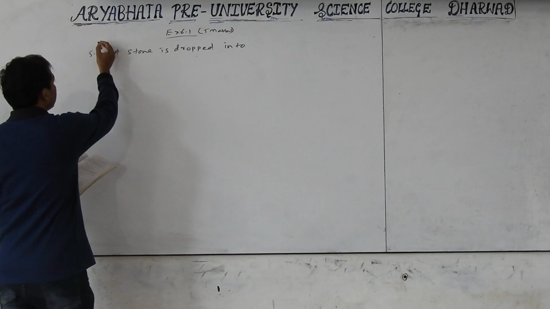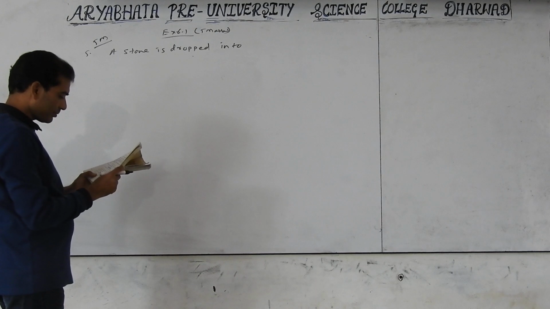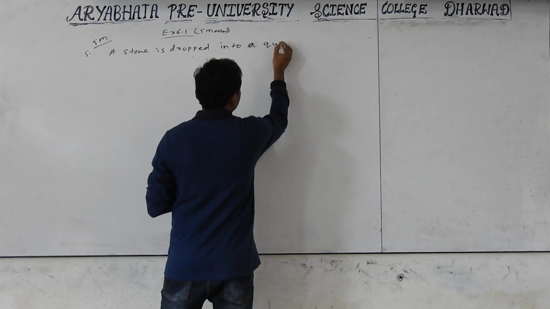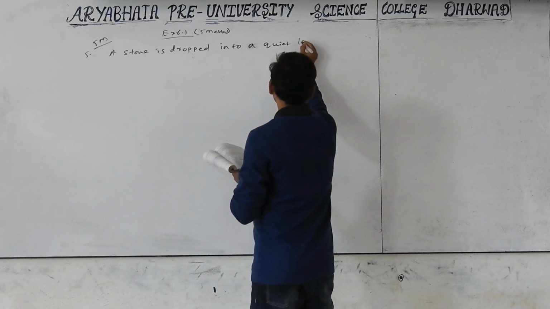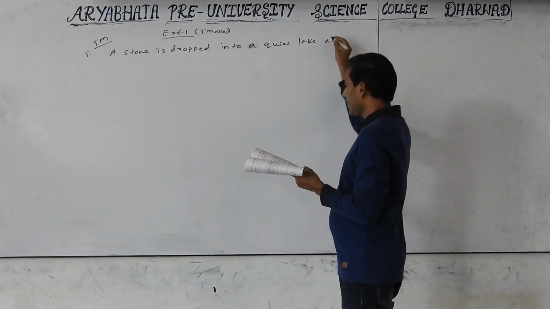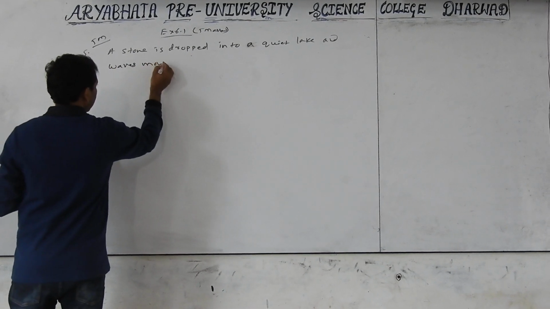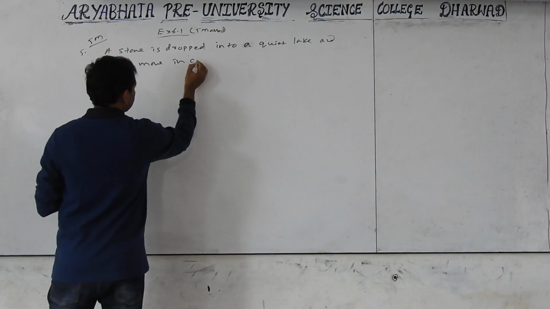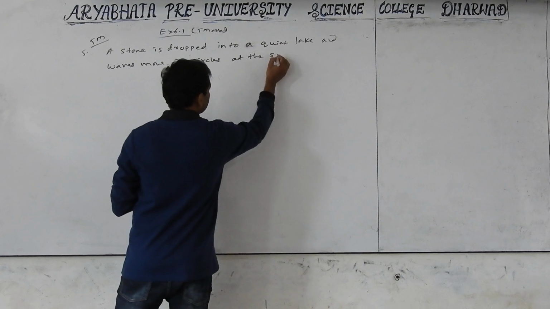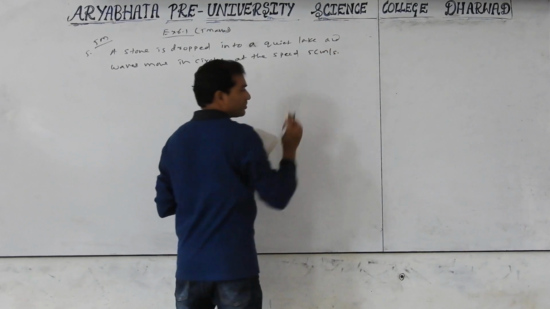This is a very important question, a 5 marks question asked in the last 20 times. A stone is dropped into a quiet lake and waves move in circles at the speed of 5 centimeters per second.